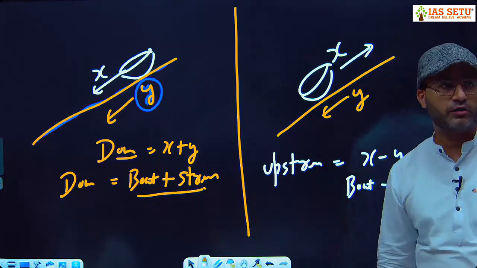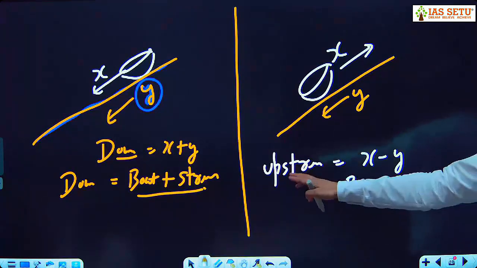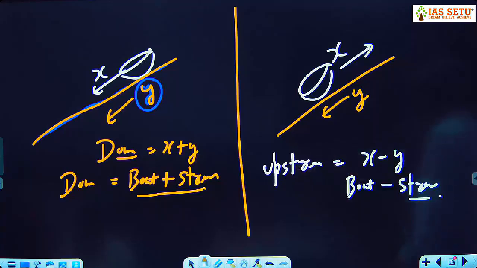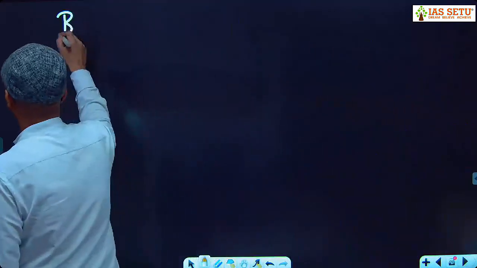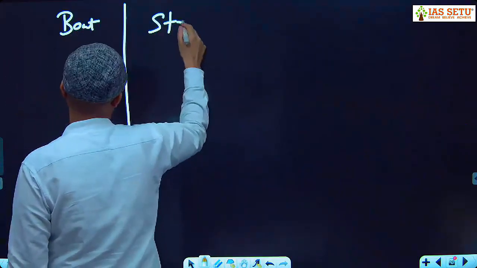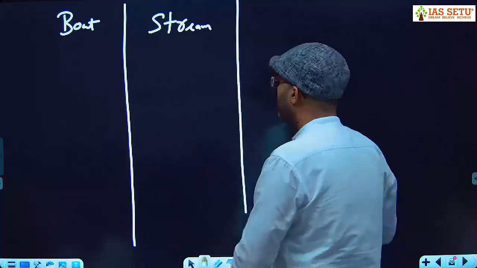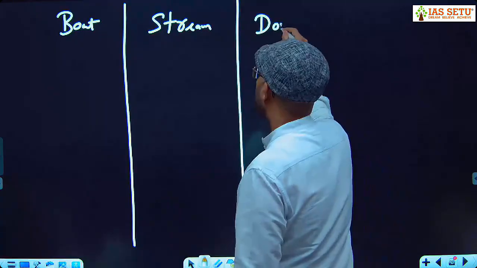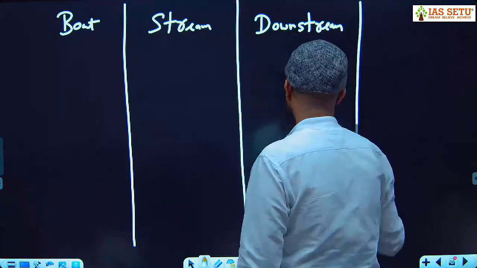We will work on this. I tell you the speed of the boat and the speed of the stream. We have to find downstream and upstream. That is what we do: x plus y, x minus y. Like we make one table. Here speed of the boat, speed of the stream, which I will give you. By using this, you have to calculate downstream and upstream.